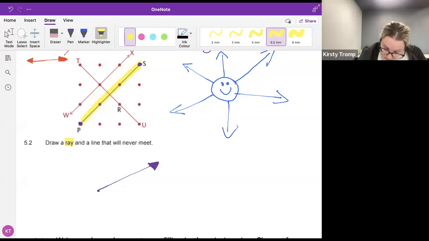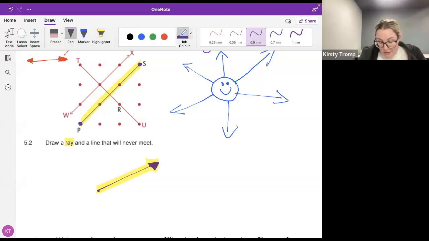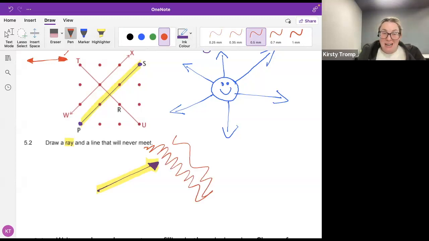All right, I'm going to go highlight that in yellow for you. So I want to draw a ray and a line that will never meet. There's my ray so far. Now I'm going to go draw my line. If I go draw my line anywhere over here, what do I know about that line? What's going to happen if I draw my line anywhere over there?